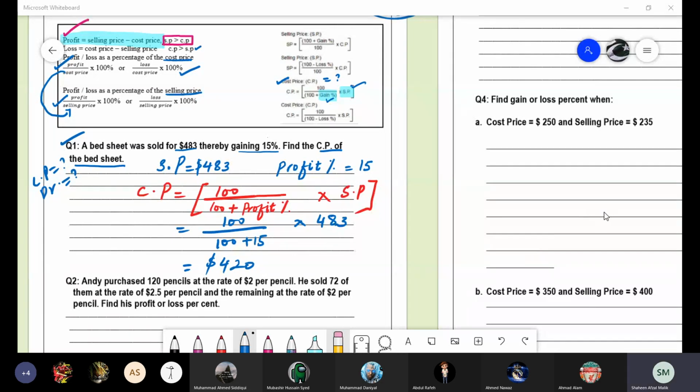Ahmad Nawaz was solving the question, but which answer are you getting? $420. So any problem, students? This is a shortcut way I told you today to simplify this type of question when two things are missing.